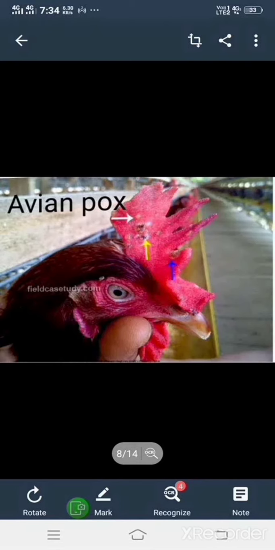The disease is seen on the head of the fowl where the feathers are absent, especially at the combs, wattles, eyelids, and at the base of the beak also. White blisters form at first, they turn yellow, and finally they turn to black blisters. The black blisters on the head portion of the fowl are the best symptom to identify that the bird is prone to avian pox.